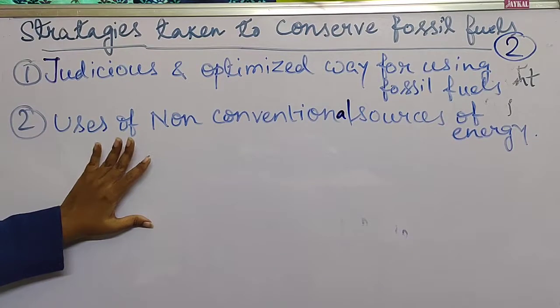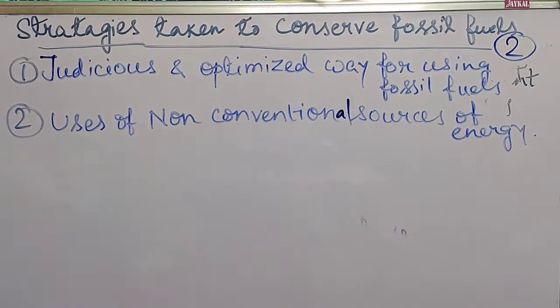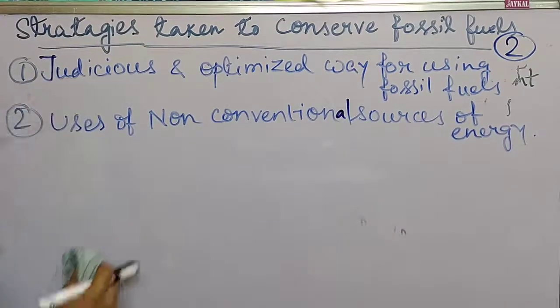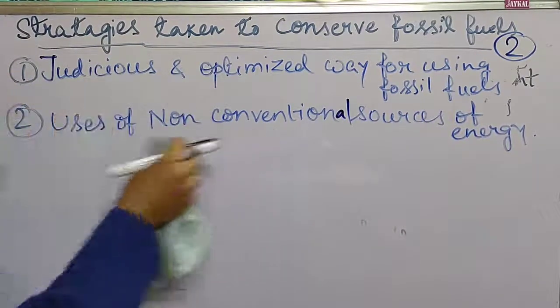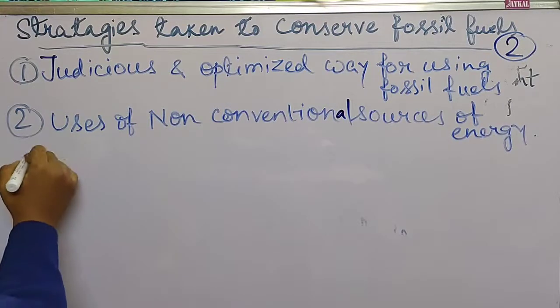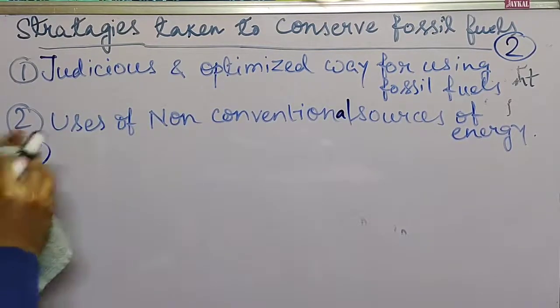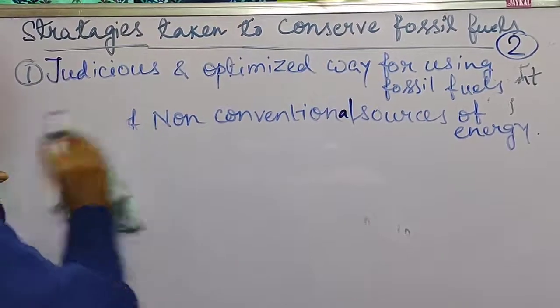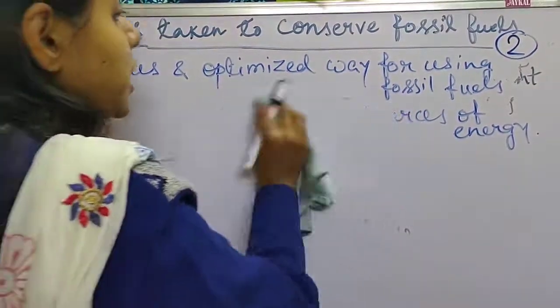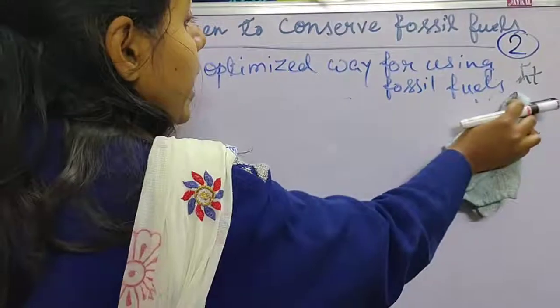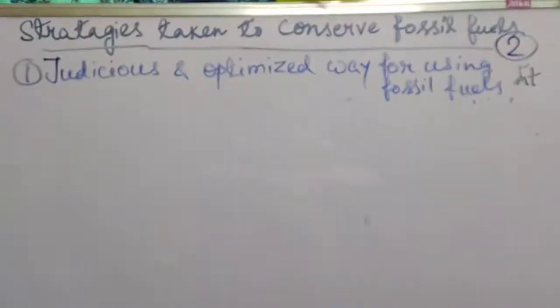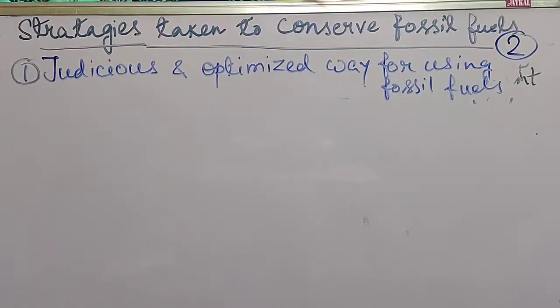So when the question will come for 2 marks, then how you have to write. Now we will discuss the first point. First you have to write these 2 points. Now you have to write the first point, and then you have to write the points which are coming under the first point, the sub points that are coming under the first point. So what are the points? Number 1.